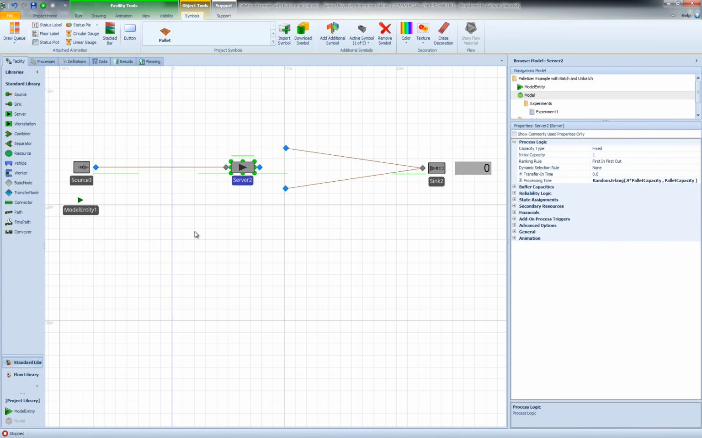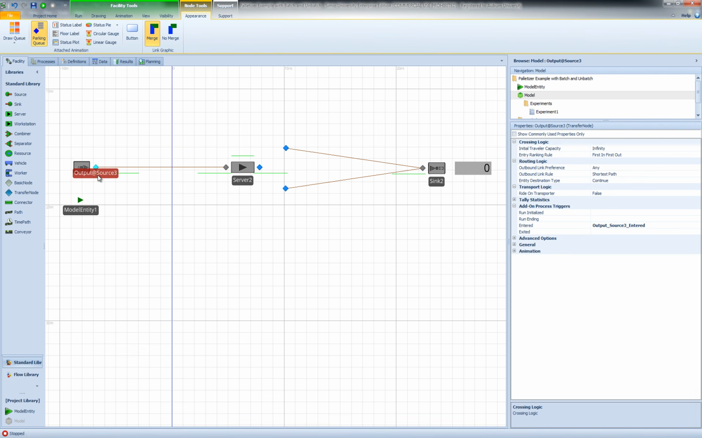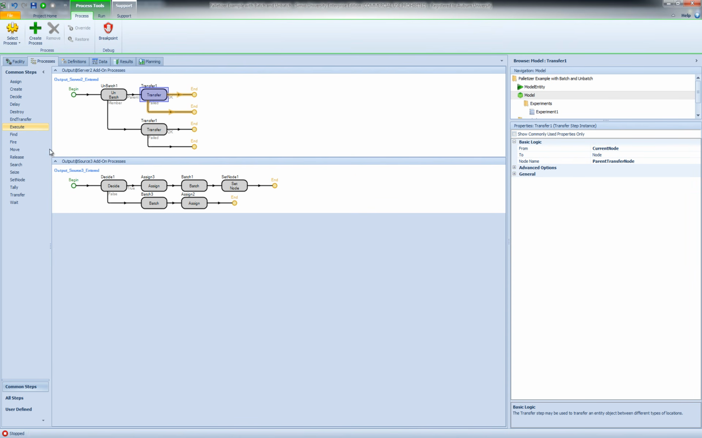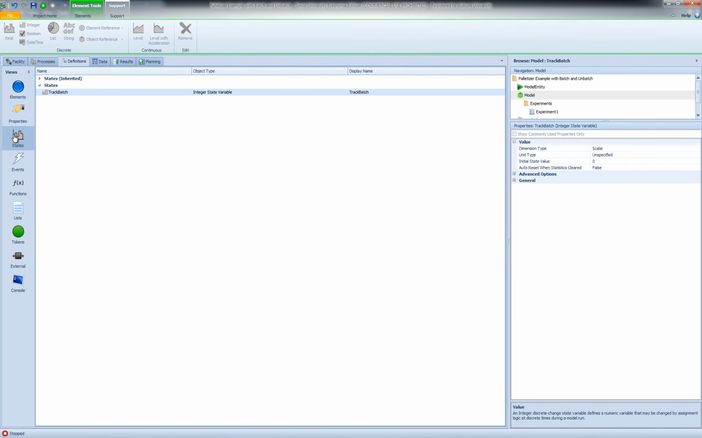So if I go back to my model and go to my source, to the output node of my source, you will see that I have defined an add-on process at the entered at the output node of the source. And if we go to processes, here is the add-on process right here. What we're essentially doing here is that we track whether a batch is complete or not using a model state that we call track batch. So the track batch is initially set to 0. So if I go to my model definitions states, track batch is defaulted to 0.